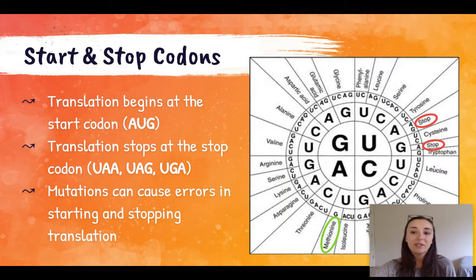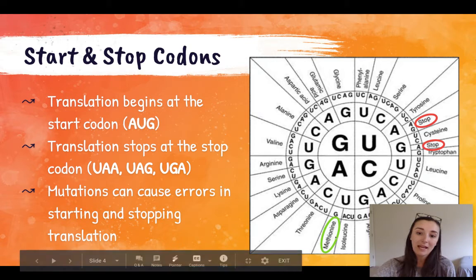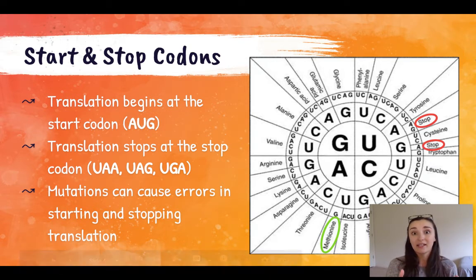All right, so this is our codon wheel, and translation doesn't just start at the beginning of the mRNA strand. It actually starts when the ribosome finds the start codon, which is AUG. It codes for the methionine amino acid, and your ribosome won't start until it finds that codon. Your ribosome also won't stop until it finds a stop codon.